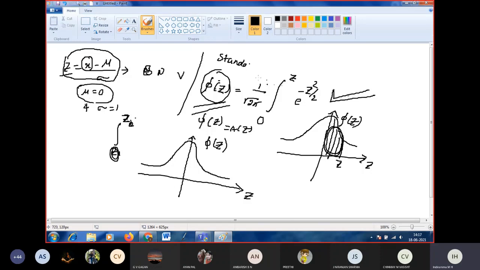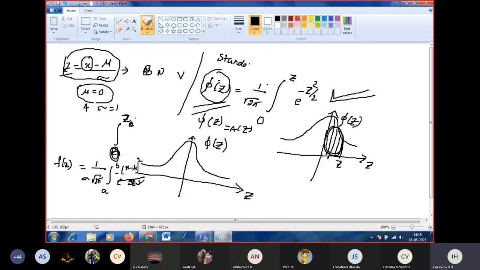In the previous function, f of x is equal to 1 by sigma into root 2 pi, integral from a to b, e to the power of minus x minus mu whole square by 2 sigma square.